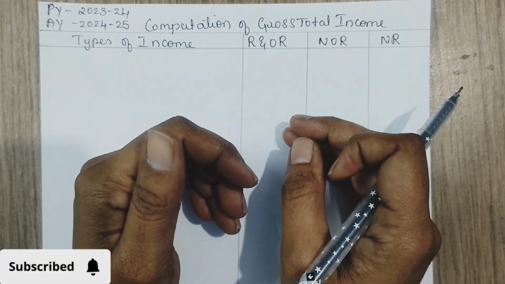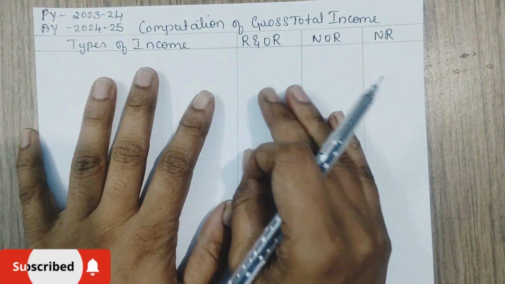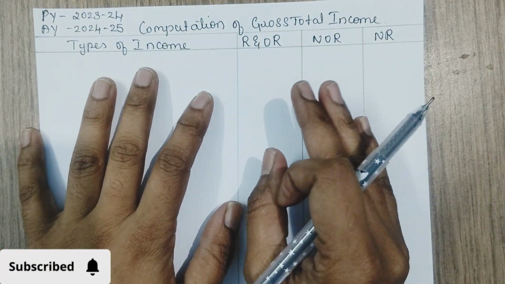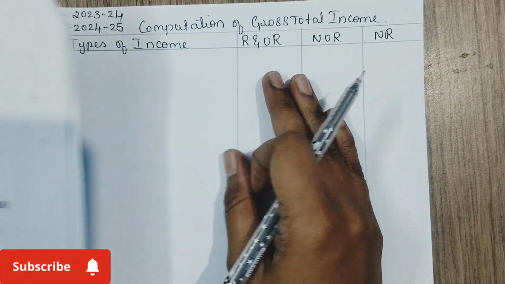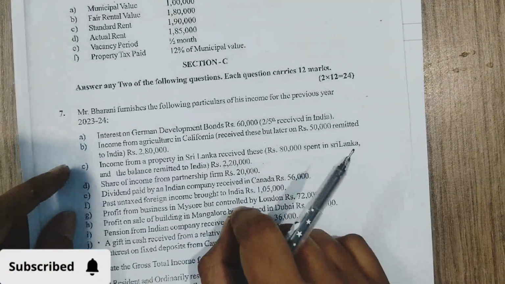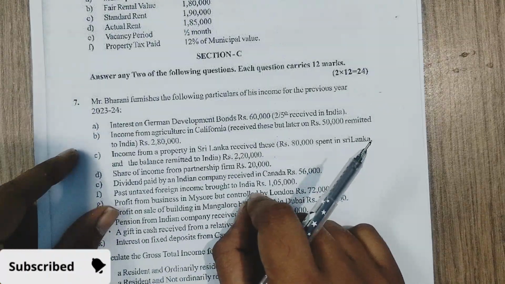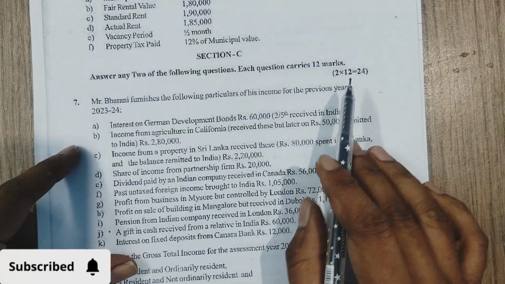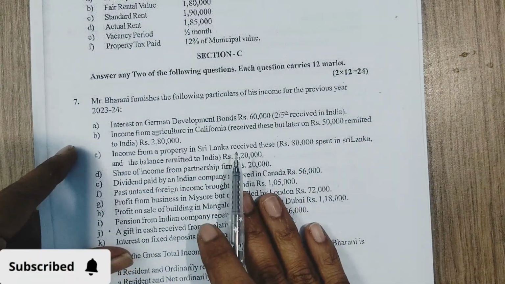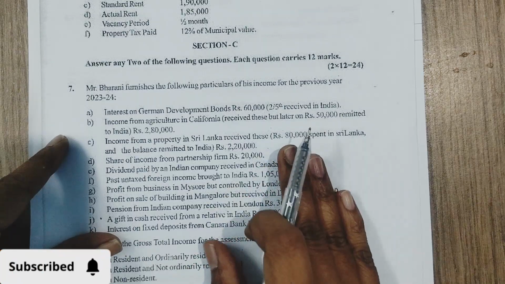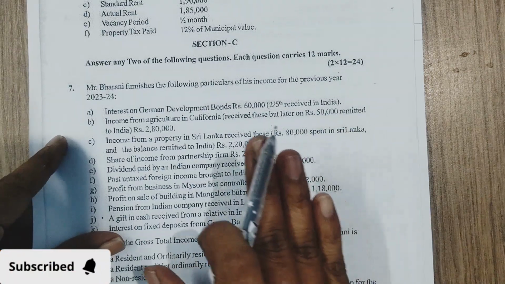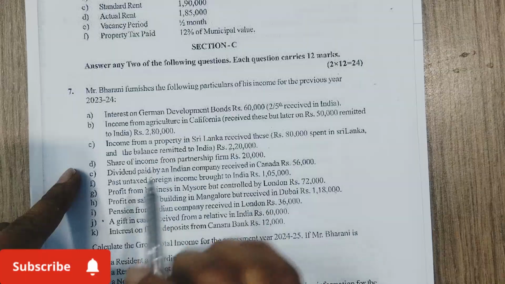I am Rajeshwari here. Now we are solving the income tax, incidence of tax previous year question paper, January-February 2025. See, this is most important and easiest. You can score the marks, 12 marks easily you can score. The only thing is you need to understand where it is taxable and where it is not taxable. That's it. Incidence of tax.